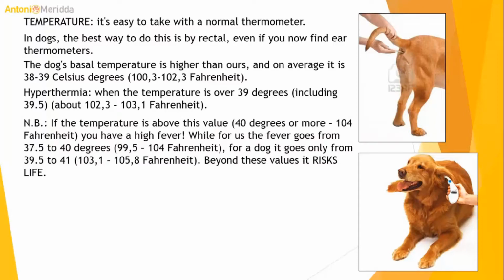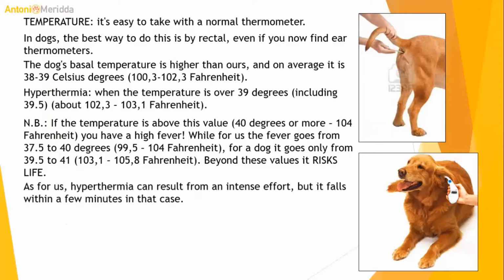If the temperature is above this value, 40 degrees or more, 104 Fahrenheit, you have a high fever. While for us the fever goes from 37.5 to 40 degrees, 99.5 to 104.9 Fahrenheit, for a dog it goes only from 39.5 to 41, 103.1 to 105.8 Fahrenheit. Beyond these values it risks life.